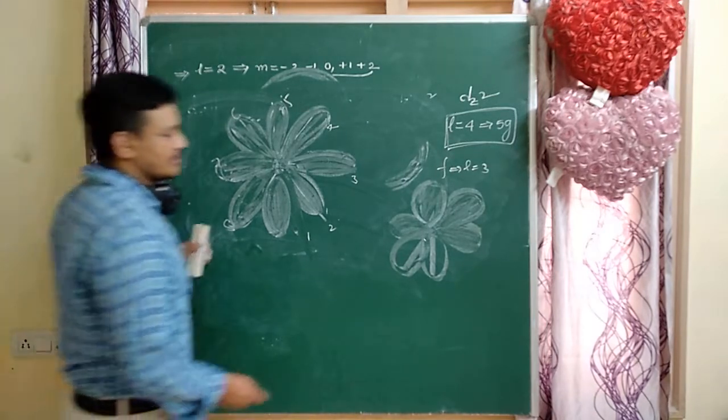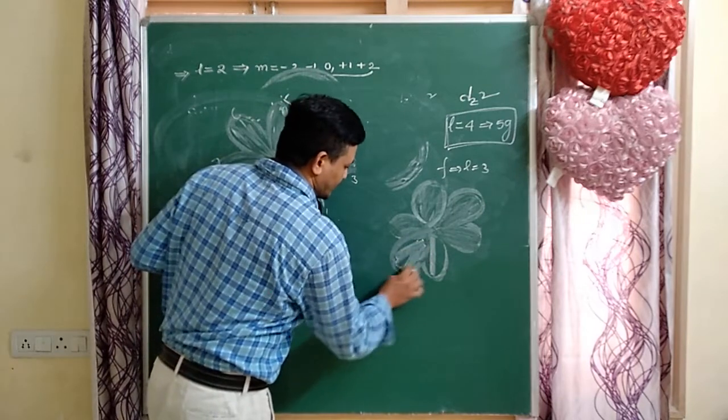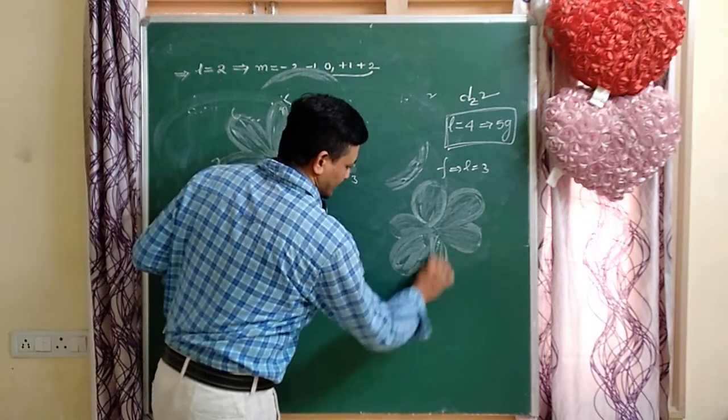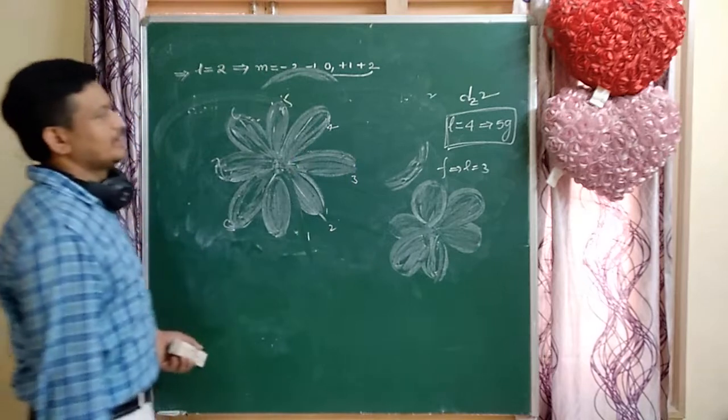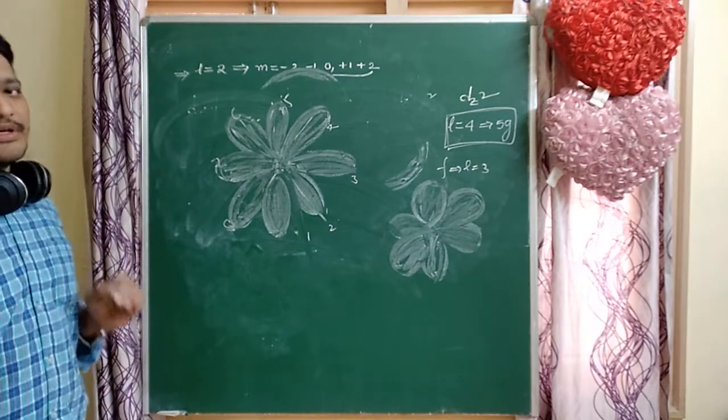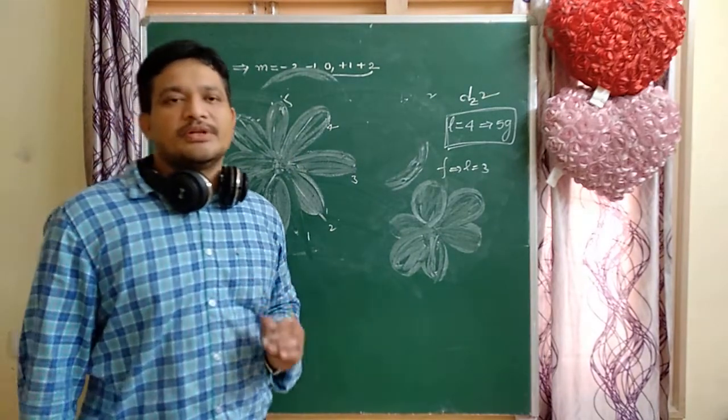For f orbitals, 3 directions, 6 lobes. This is also a complex shape. These are the shapes of the orbitals.